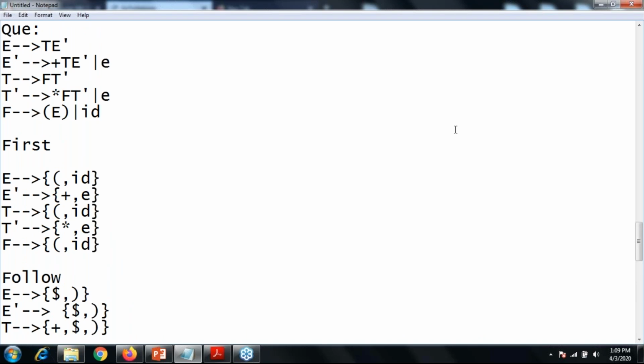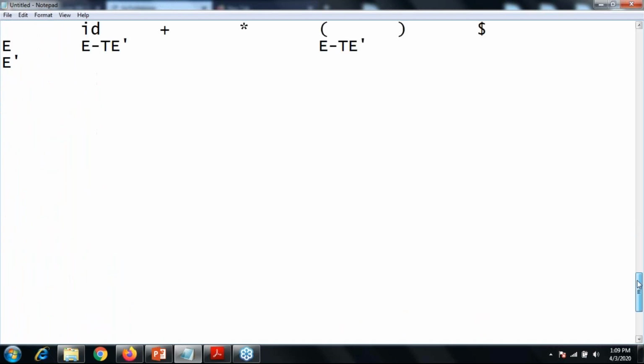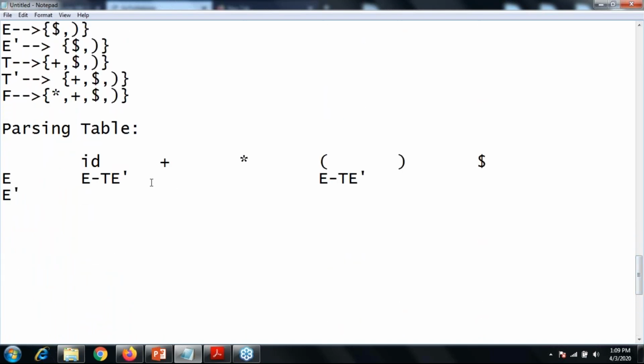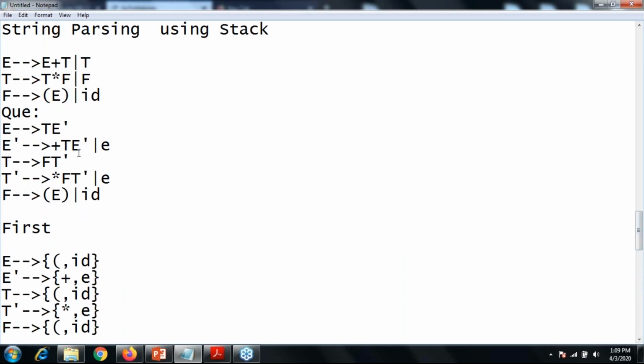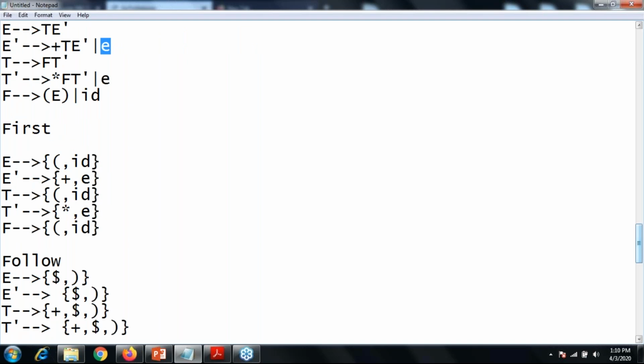One row and column entry, or you can say one cell, will never contain more than one entry. So in that case, you just need to identify where I should put the plus T E dash production and where I need to put the epsilon symbol. Write down the first production, E dash gives plus T E dash, under plus only.